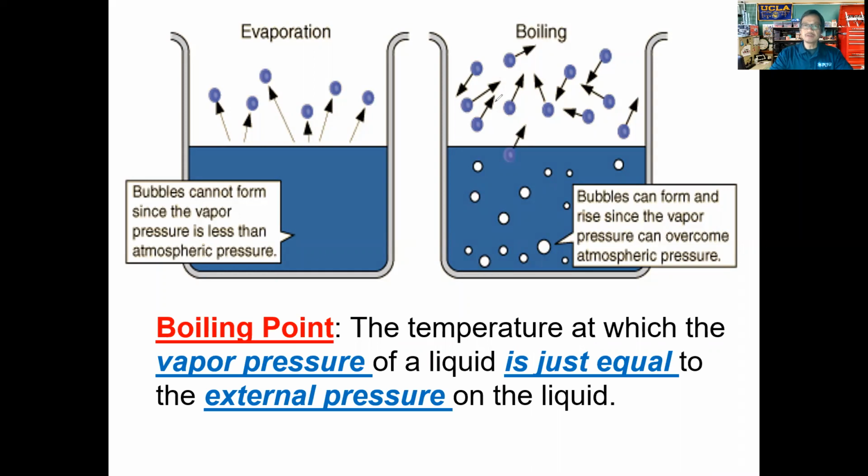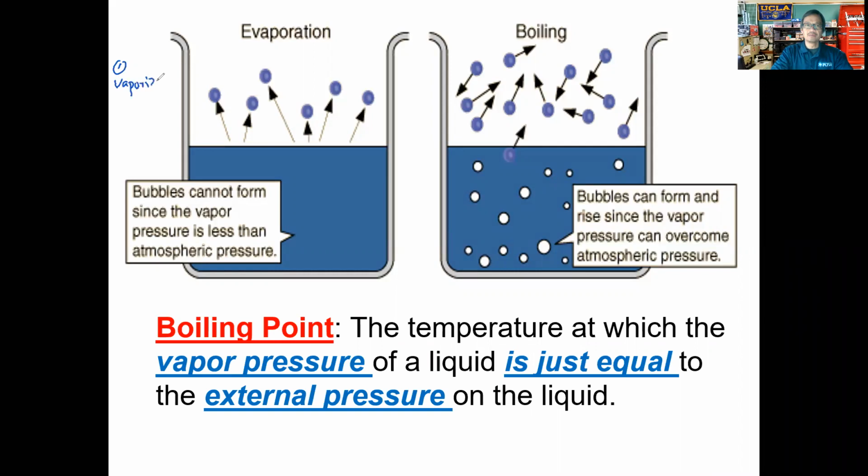Okay. All right. So first of all, let's compare them. Both evaporation and boiling are processes that we refer to as vaporization. So both are vaporization processes. Okay, so we'll write that here, which means both involve taking a liquid and transforming it into a gas. So both of these processes are vaporization.